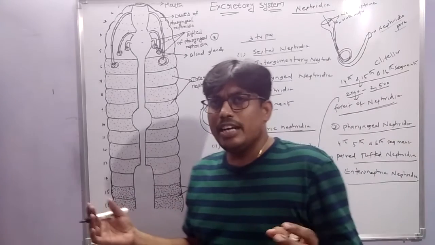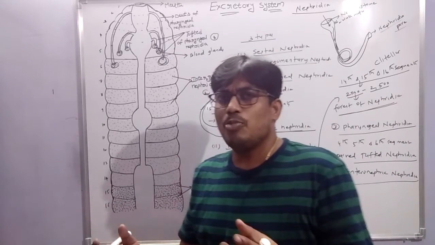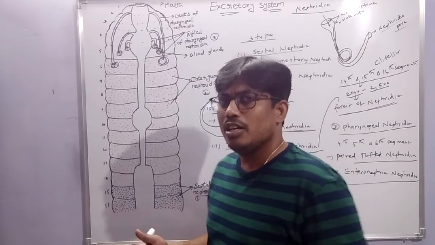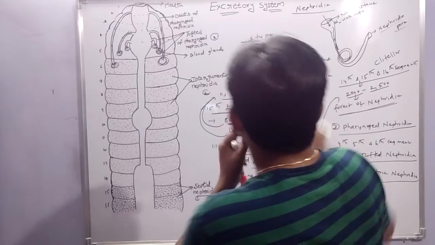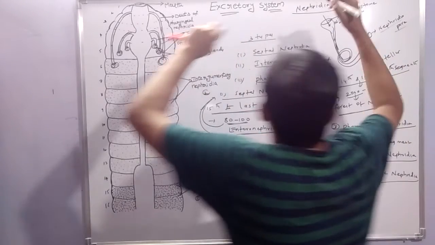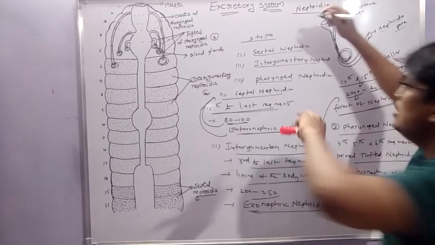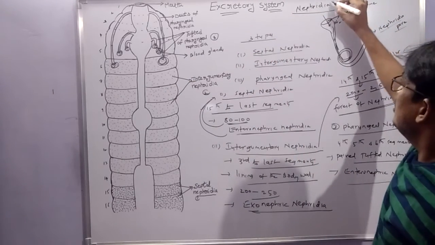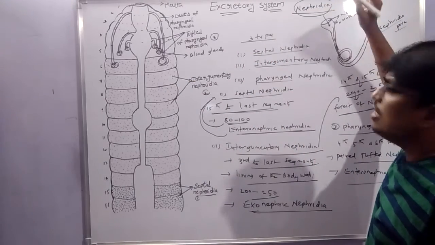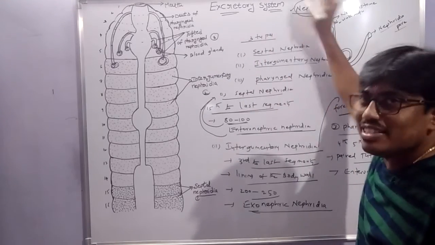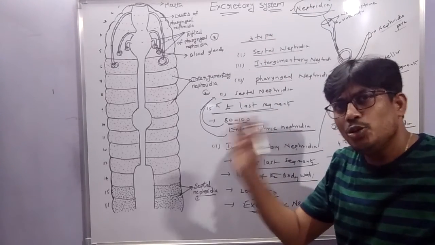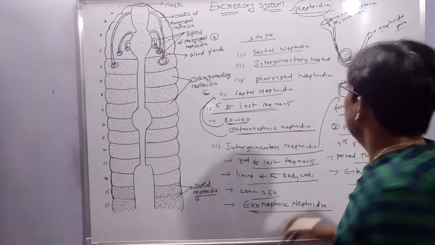Next, what are the functions of nephridia? Nephridia regulate the volume and composition of the body fluids. Okay? The excretory system. The excretory organs are nephridia. The excretory system is performed by coiled tubular-like structures called nephridia.